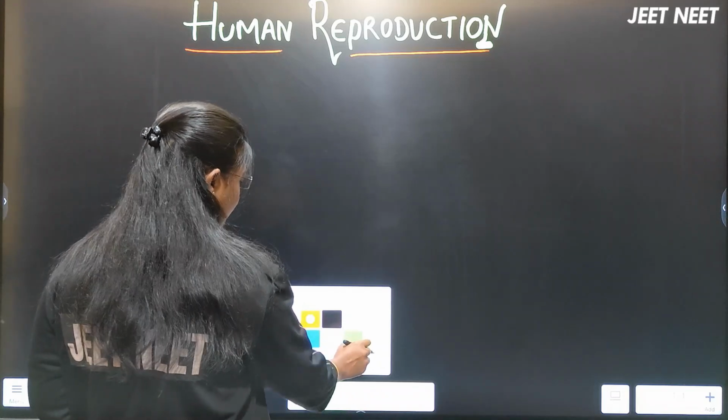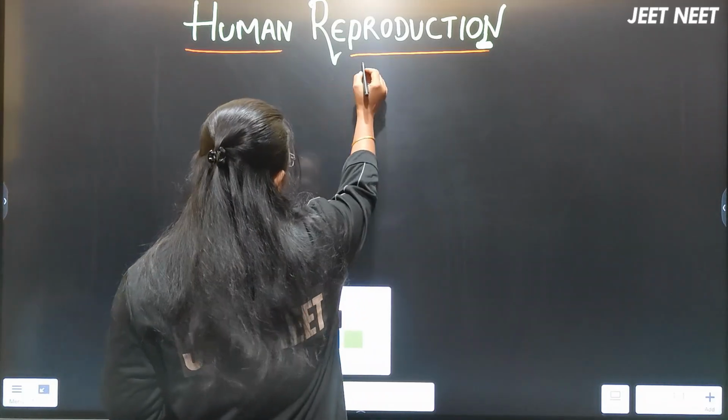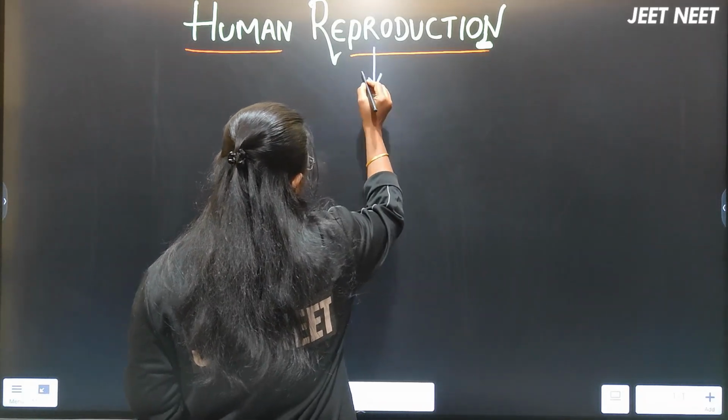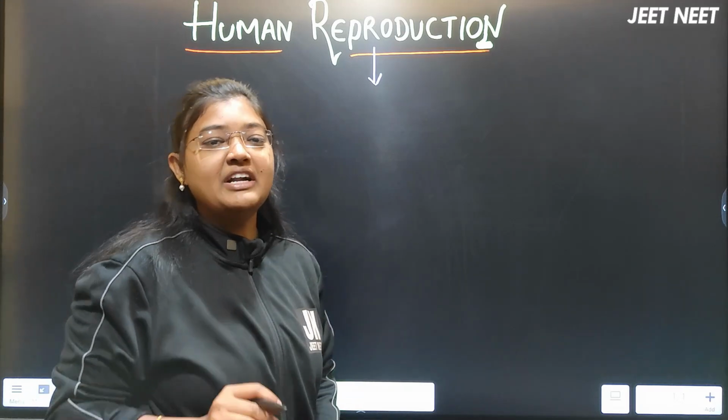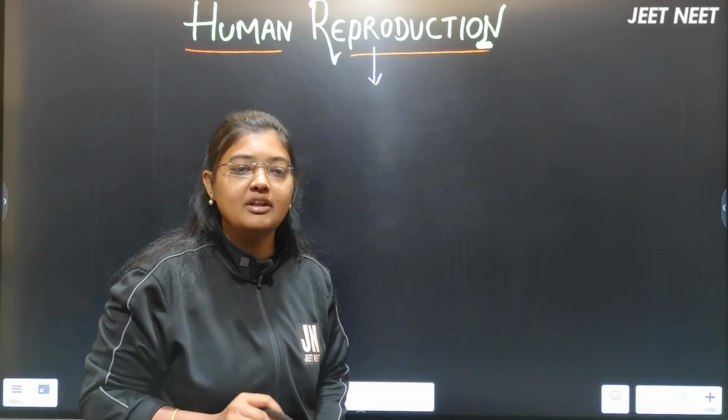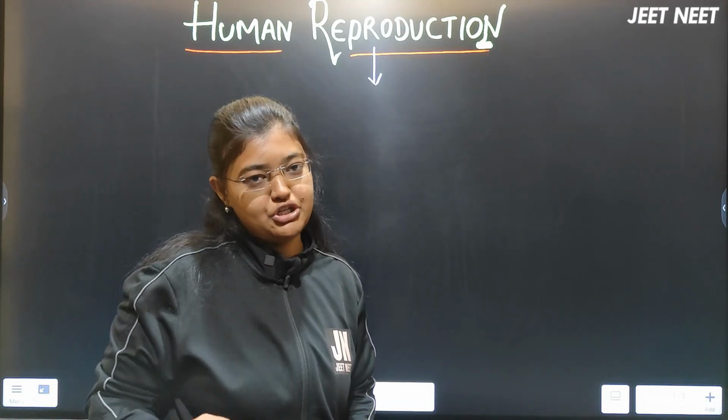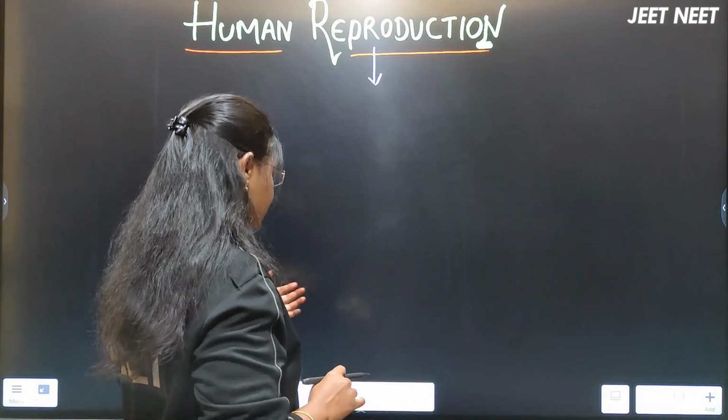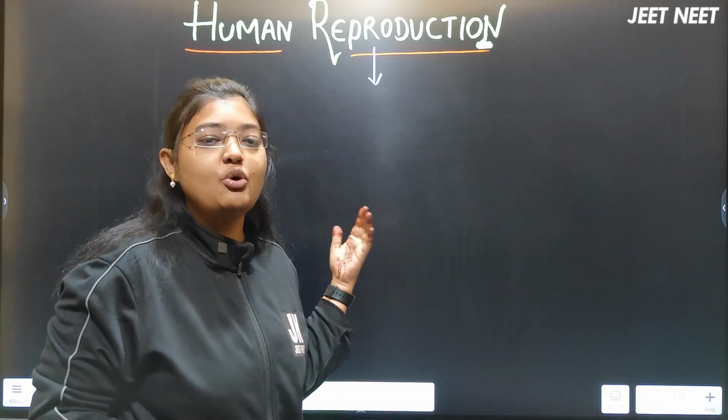First, what is the actual meaning of reproduction here? It is one of the fundamental properties every living organism has to perform. It's a process where it can produce a new offspring.